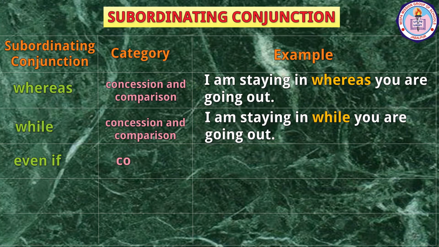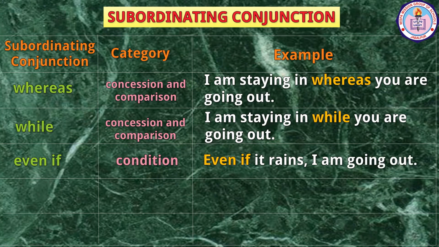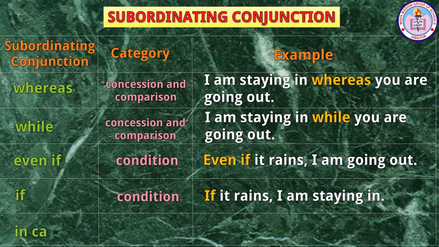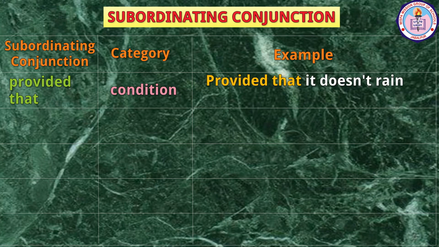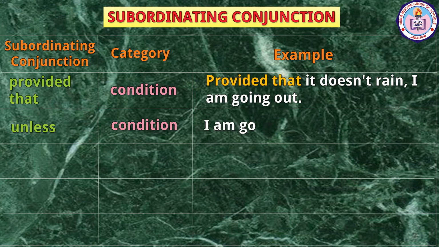Even if, condition. Even if it rains, I am going out. If, condition. If it rains, I am staying in. Case, condition. I am staying in case it rains. Provided that, condition. Provided that it doesn't rain, I am going out. Unless, condition. I am going out unless it rains.